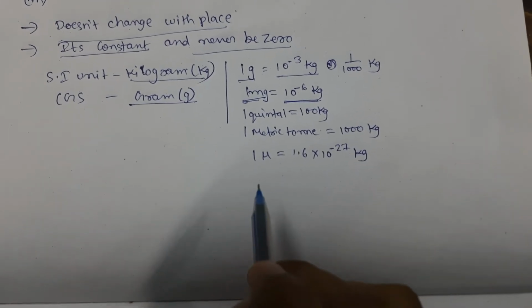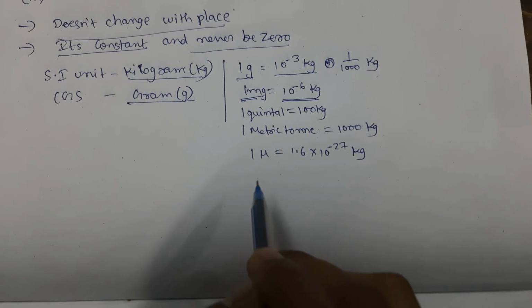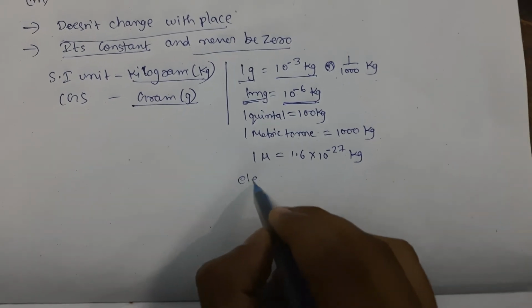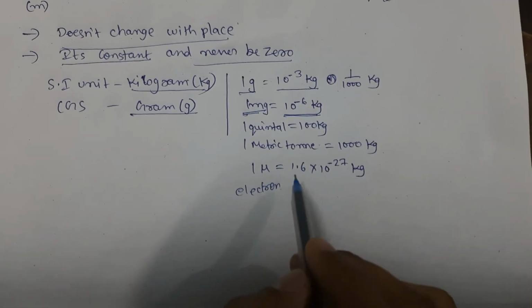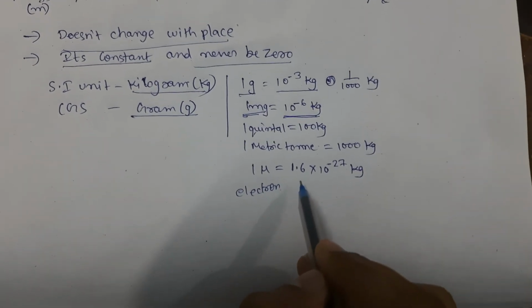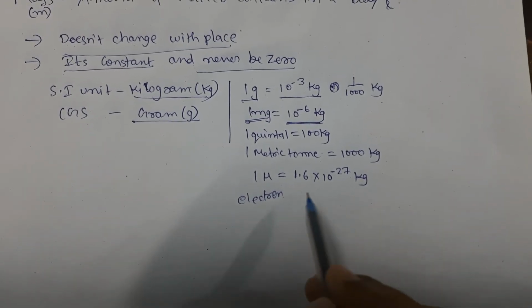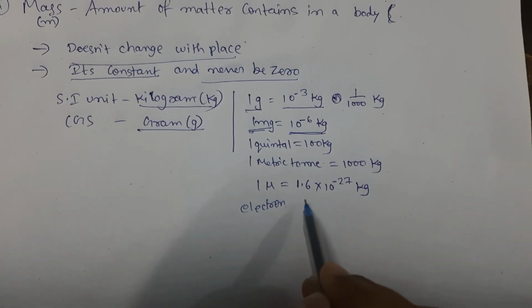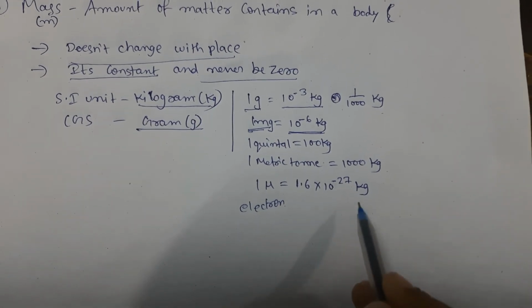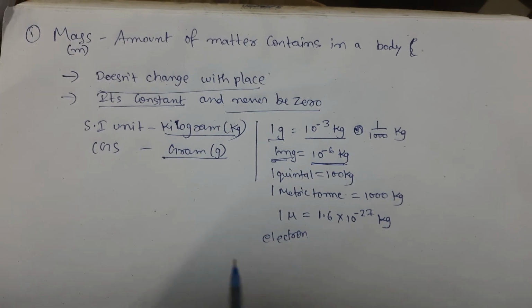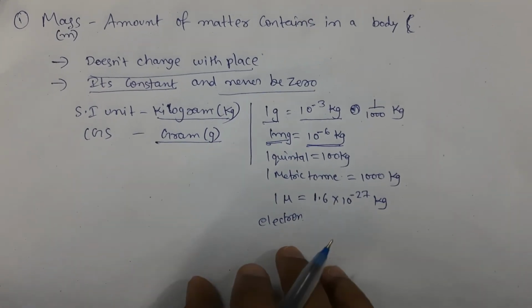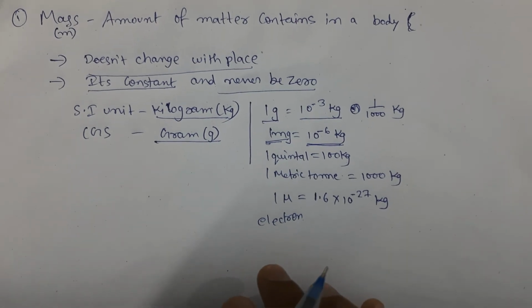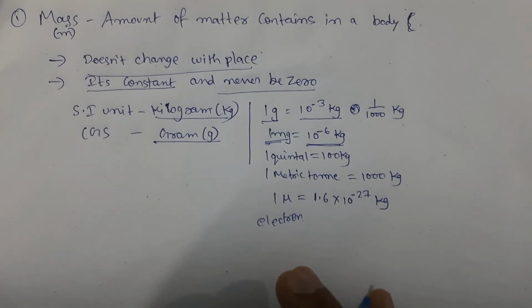We will use this unit to measure the fundamental particles like electrons and protons and neutrons. The value you can see is very low, that means 1.6 into 10 power minus 27 kg. Okay, so this is mass. Here we will see about other physical quantities in our next video.